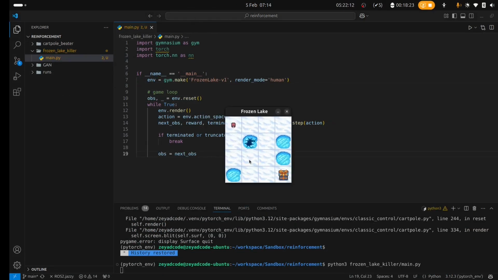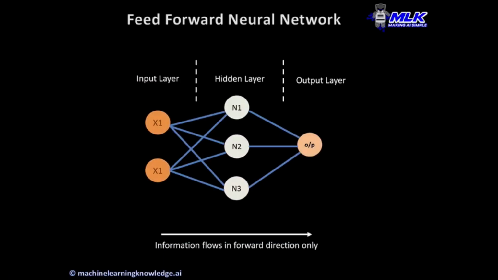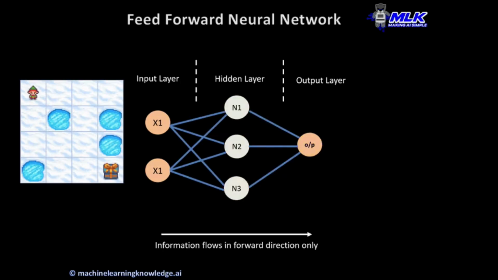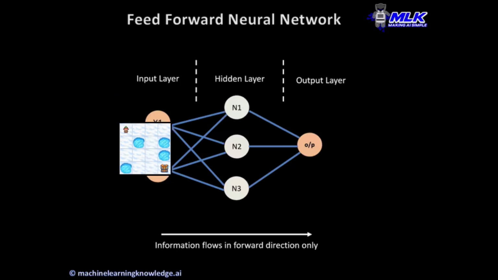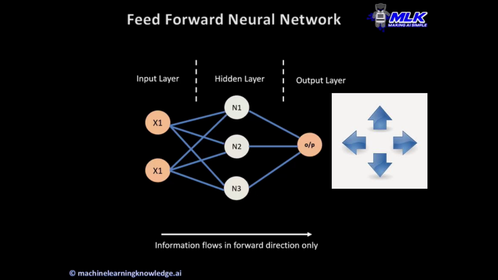Okay, all good. We will get to create our neural network now. A neural network is just a function that takes some input, does some calculation using some hidden layers, and returns an output. And here the input is gonna be the state of our maze, like where is the agent standing, and the output is gonna be the action we should execute. Right, left, up, down. Neural networks are trained by giving them some sample inputs, and what was the expected output or action it was supposed to make. So how do we get this data?